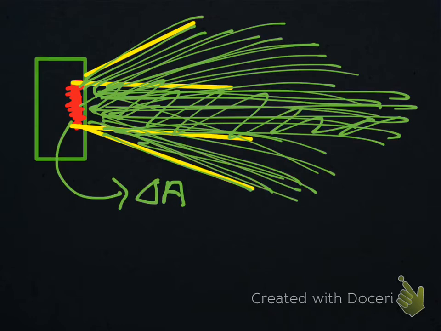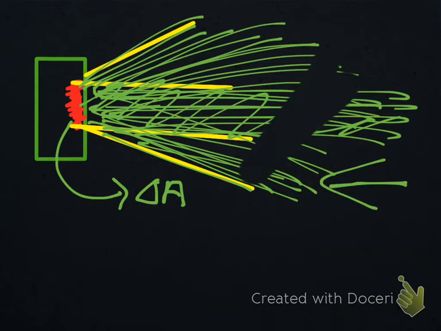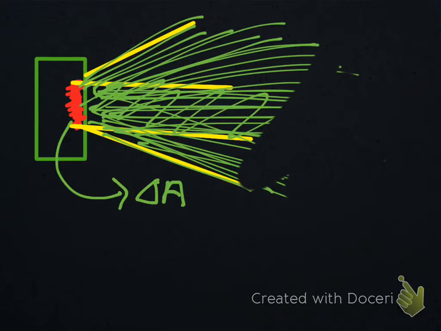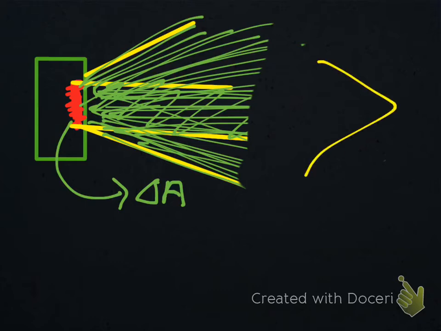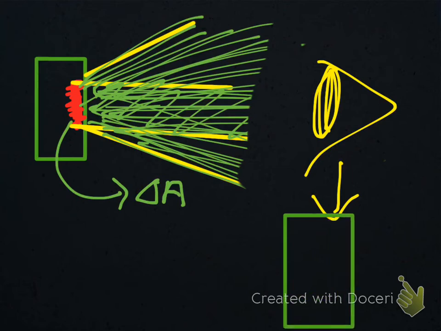Let me clear out this mess first. Now if we see from this side, looking from here, I'll draw this body again and draw the area of the body.